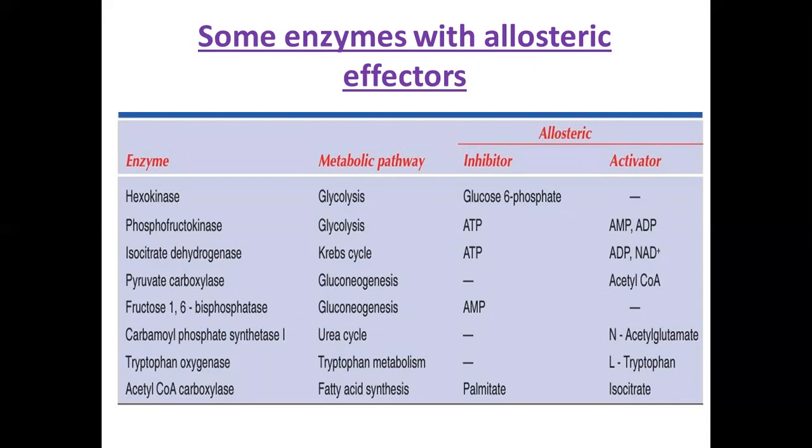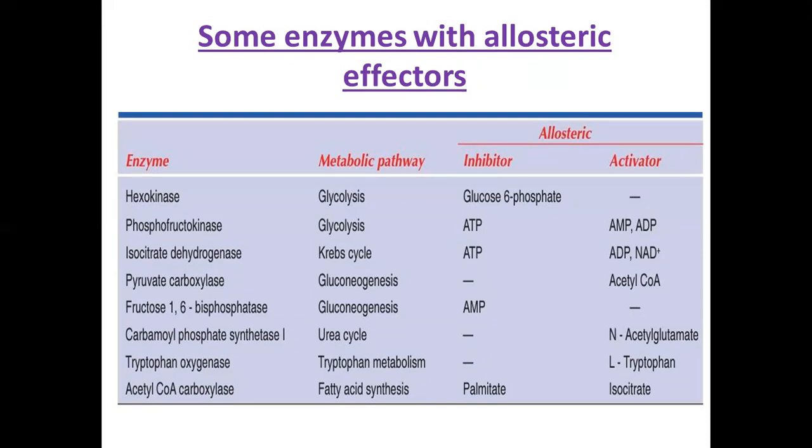Glucose 6 phosphate, the glucose molecule with the phosphate attached at the 6 position, behaves as the inhibitor. It means that at the allosteric site, glucose 6 phosphate will attach to the enzyme hexokinase and inhibit the glycolysis mechanism.